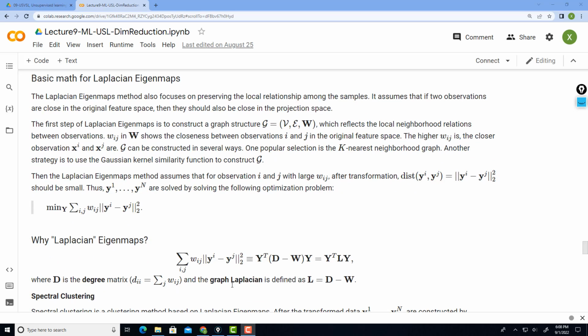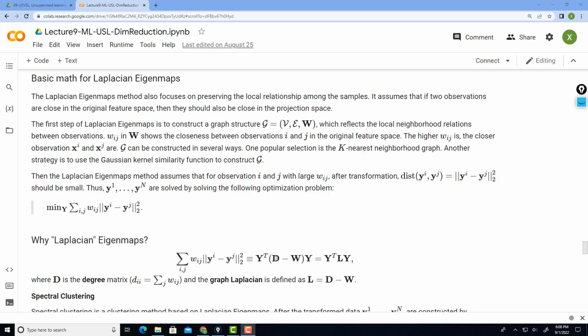The reason is that if you rewrite this loss function in matrix formulation, with some algebraic manipulation, you can write it as Y transpose (D minus W) Y. This D is essentially the diagonal matrix adding up all the similarity measures for the corresponding rows. And W is the k-nearest neighbor similarity matrix, as we explained.